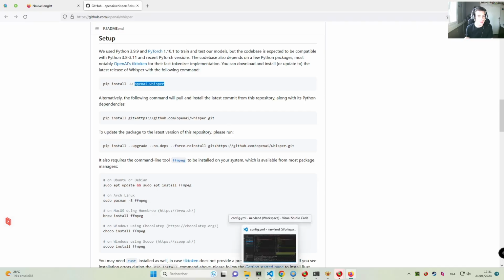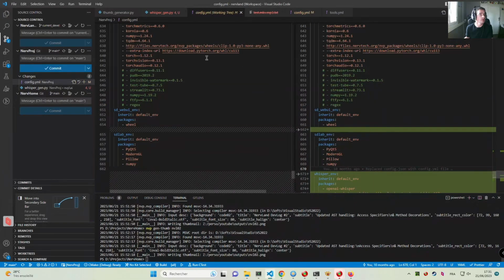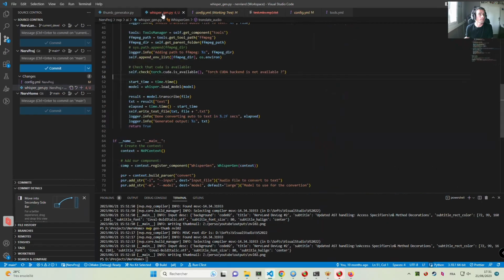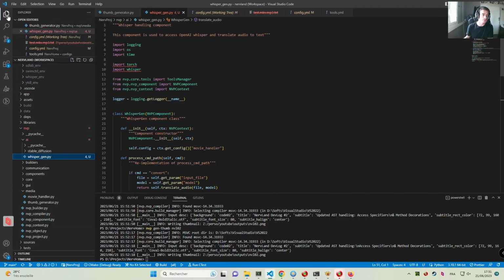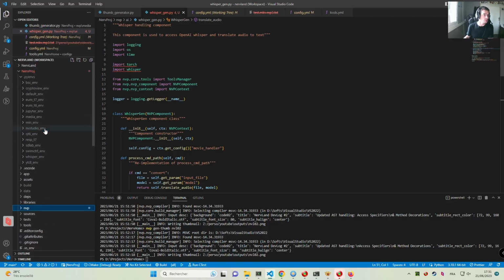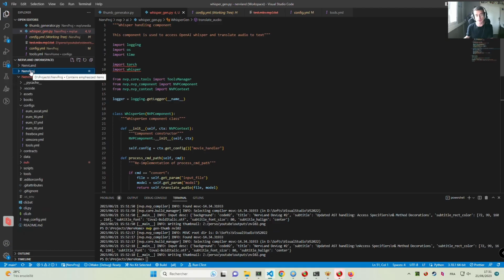So I have then built a dedicated component. This component is in my NervProj project. So it's in fact available to everyone. If you want to have a look by yourself, you can just have a look on GitHub, and you will find this project.